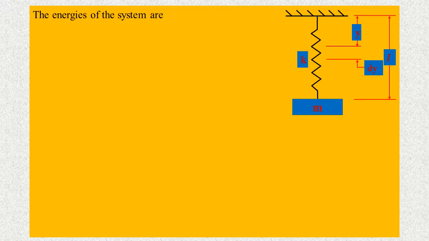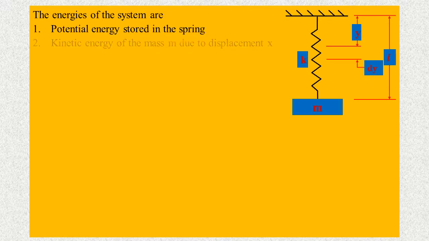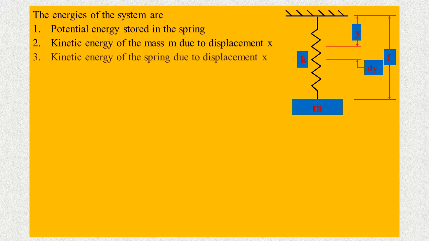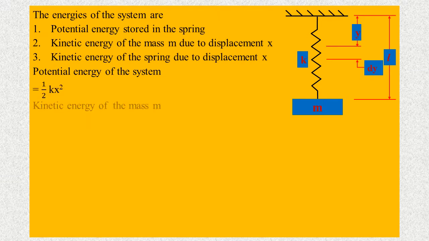The energies of the system are potential energy stored in the spring, kinetic energy of the mass m due to displacement x, and kinetic energy of the spring due to displacement x. Potential energy of the system equal to 1 by 2 k x square. Kinetic energy of the mass m equal to 1 by 2 m x dot square.